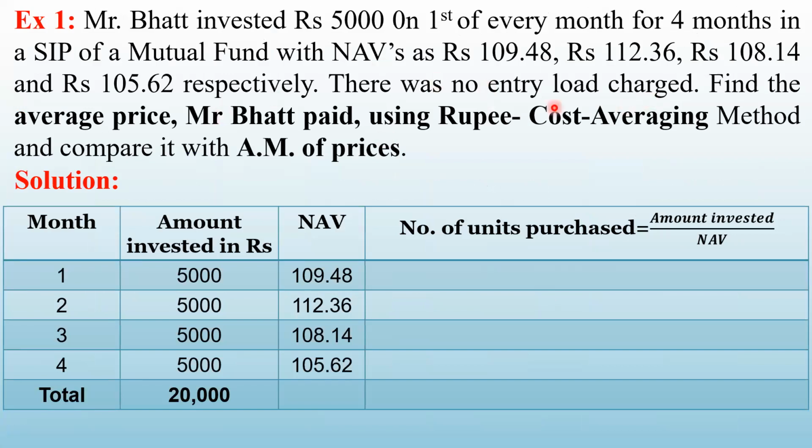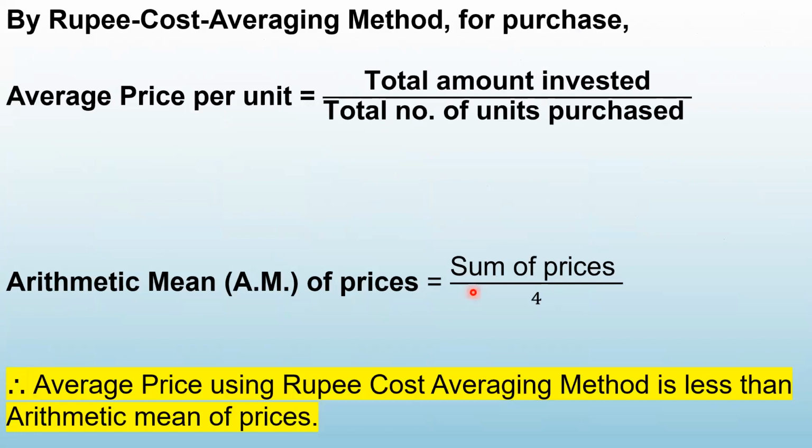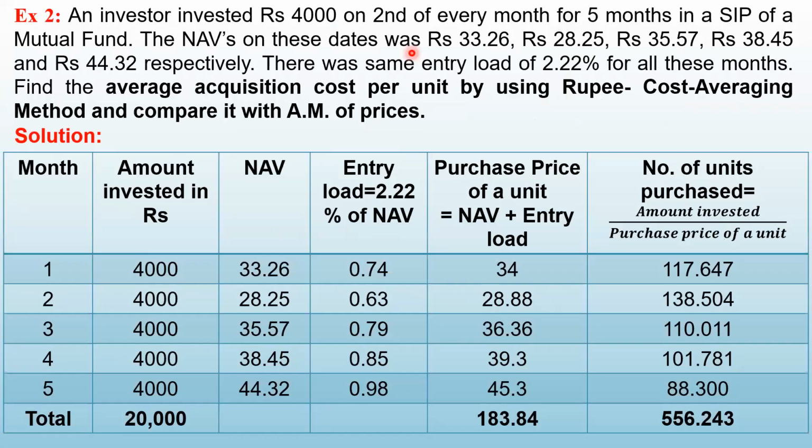There was no entry load charge, so NAV is same as purchase price. So here only 4 columns are there. In this, because there is an entry load, there are 6 columns. So 2 extra columns will be there.